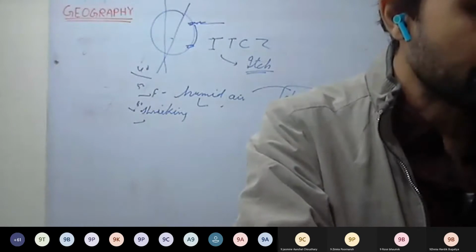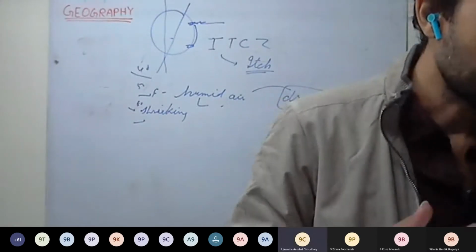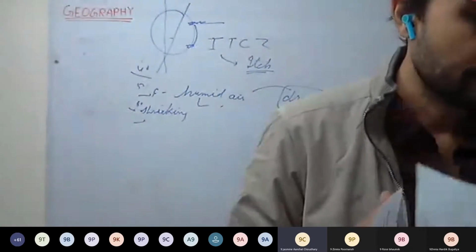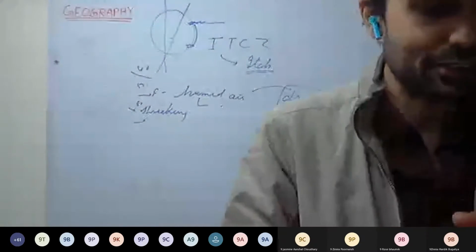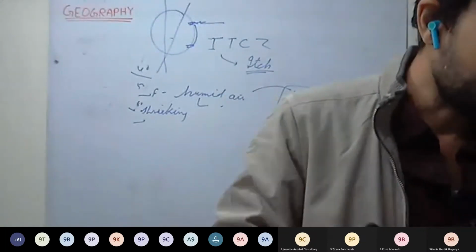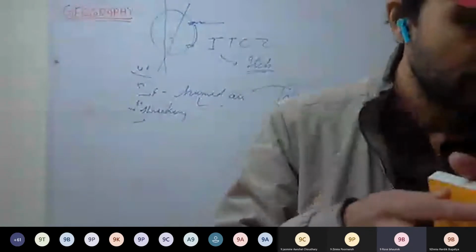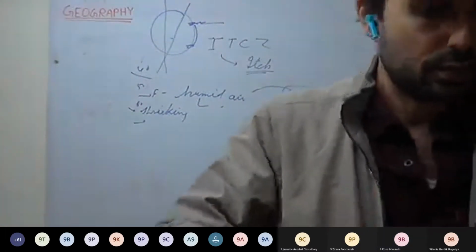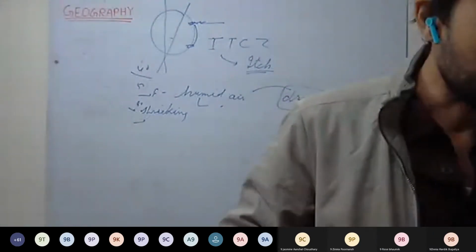What are monsoon winds? How are they caused? Monsoon winds, page number 118. Monsoon winds are the seasonal winds. Now explain what are seasonal winds. On page number 118, it is given in detail. A little bit you have to write more. The winds that blow in one season, they are seasonal winds. So, how are they caused?